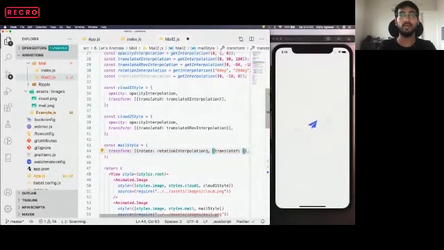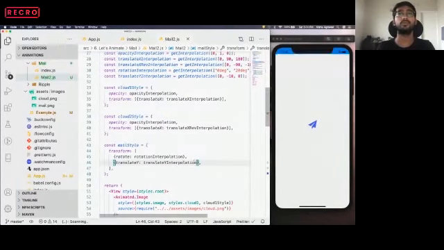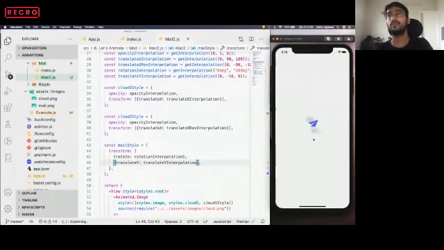So this translate y interpolation will be applied over here itself. Translate y interpolation. Reload it. Now it is also going up a bit. So this is what we wanted to achieve. Hope I am clear over here. Cool.